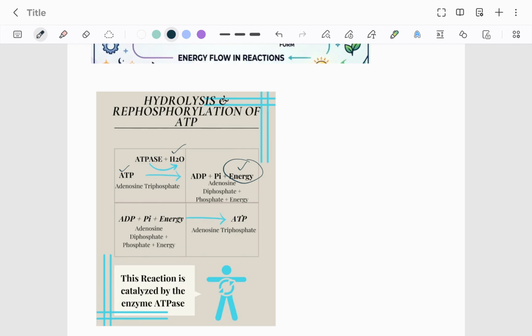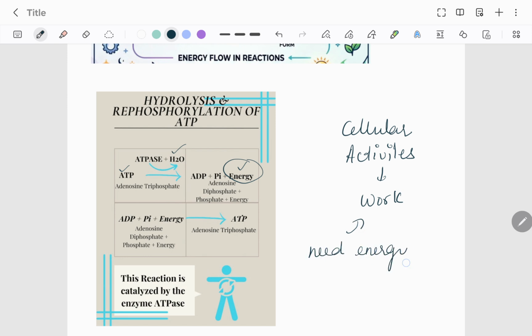Different activities, cellular activities, right? Any activity, they are work. And for work, what do you need? Here we are talking about a plant, it needs energy. So it's simply the chemical potential energy in ATP that has been broken down, has been used, and it will be converted into kinetic energy of movement.